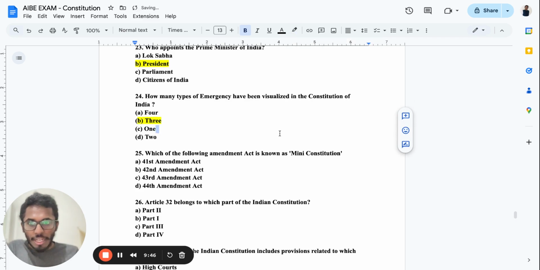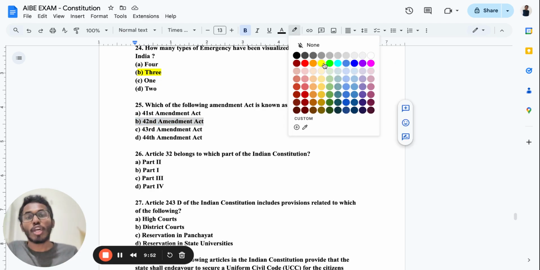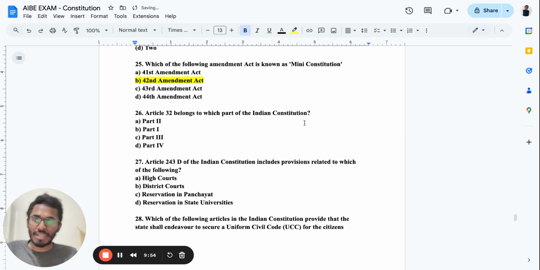Now, which of the following amendment acts is known as the mini constitution? The 42nd Amendment Act. We did it in part one of the video when we were discussing this, and we discussed it again and again. It is the 42nd Amendment.